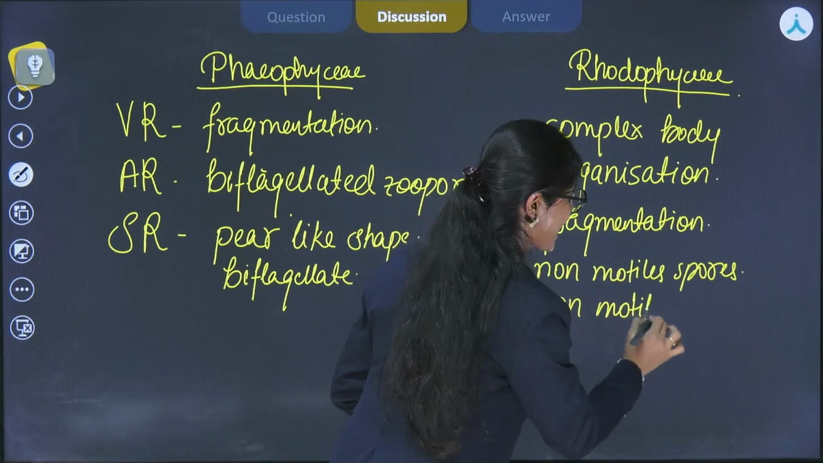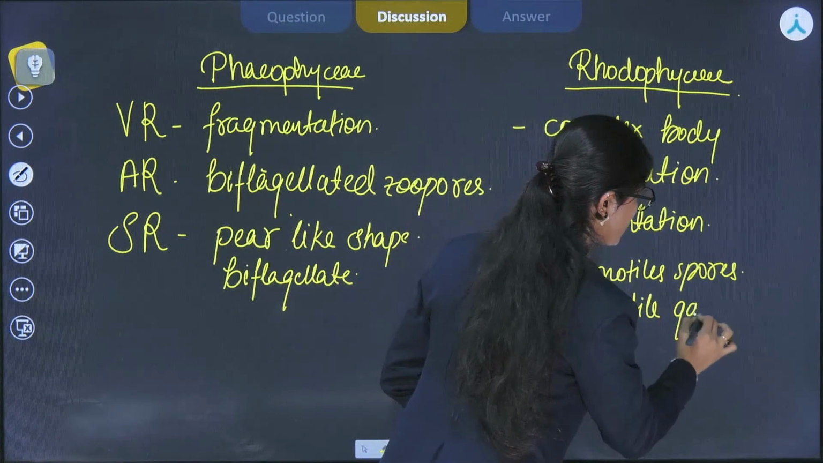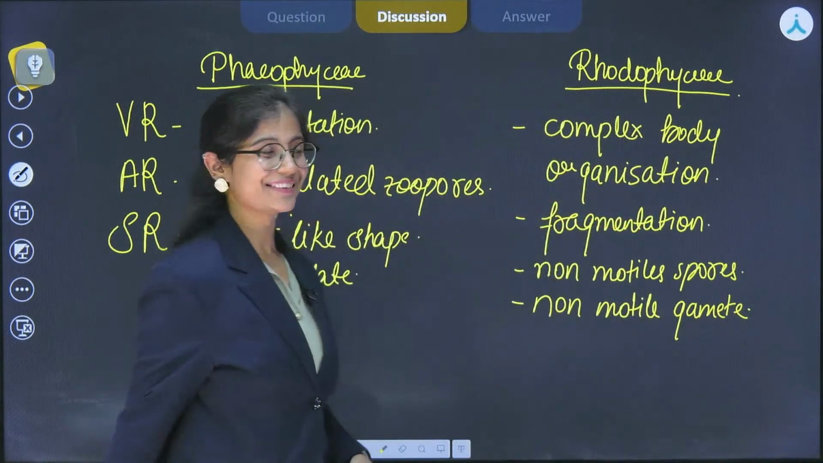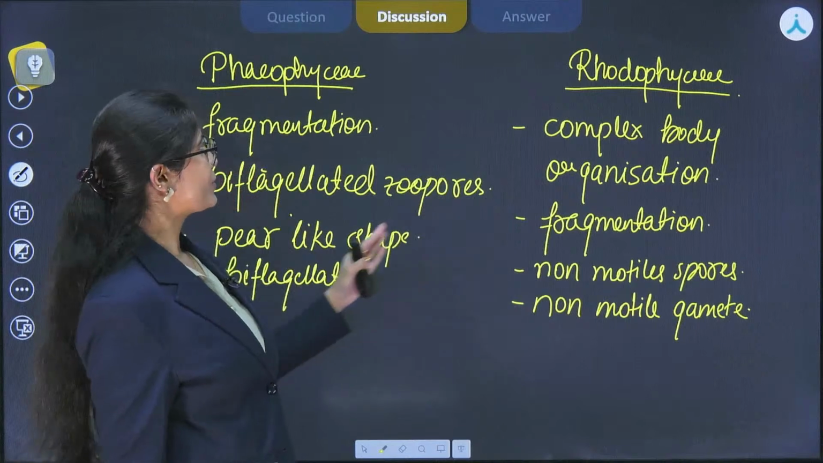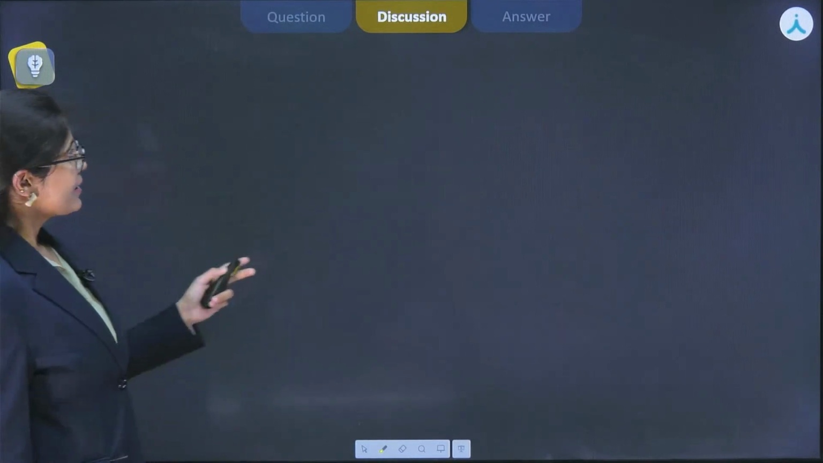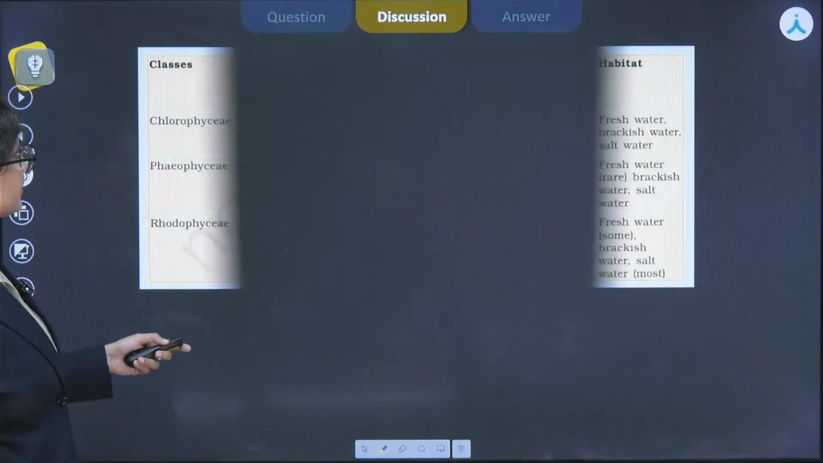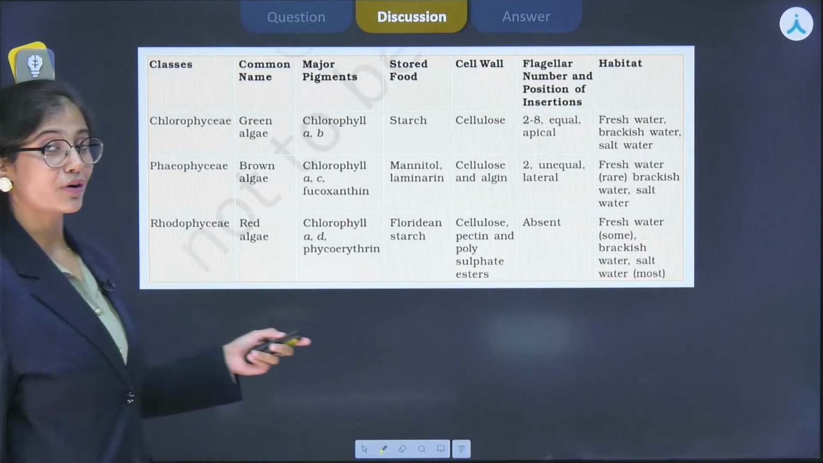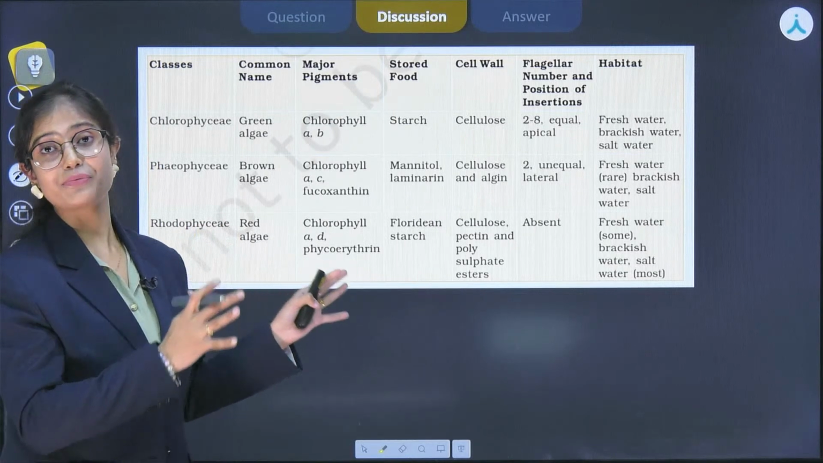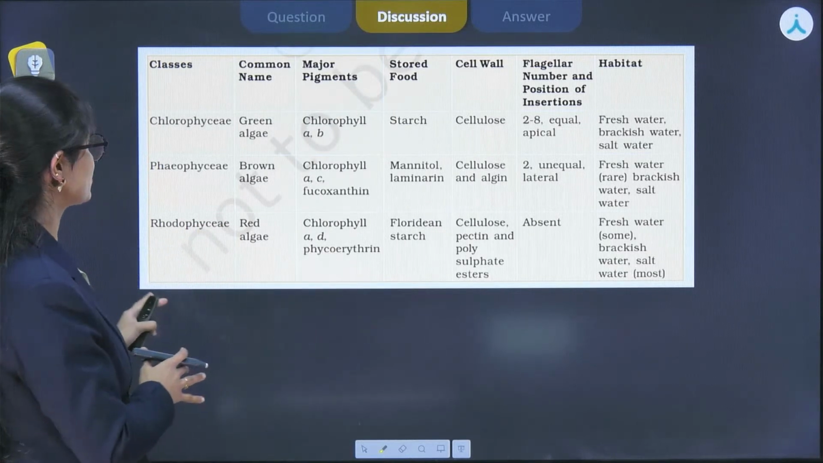That means they have oogamy or oogamous type of sexual reproduction, right? So this is all about the Rhodophyceae, Phaeophyceae and the Chlorophyceae in the previous slide. Now here is one very beautiful image from the NCERT itself, showing how we can remember all the major features of these three classes of algae.